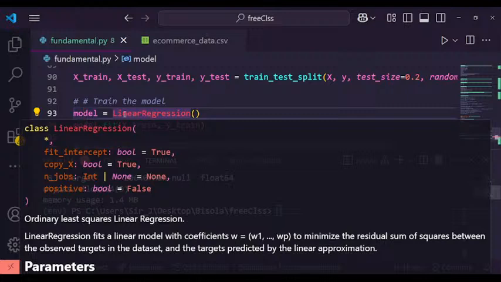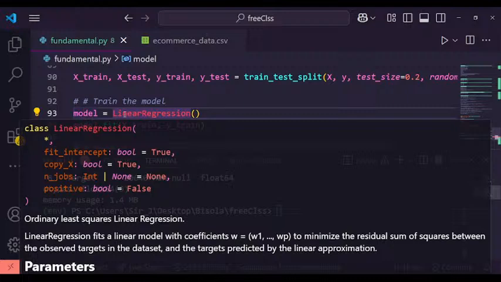How do I explain this in simple terms? It's just a basic model we are building, so that's why we are using the linear regression model. It's a built-in object, and we are creating an object of it using model.